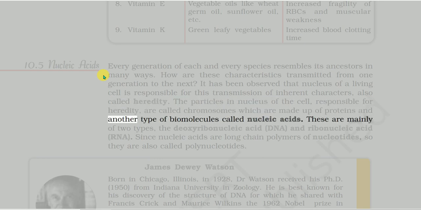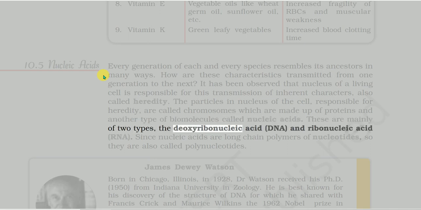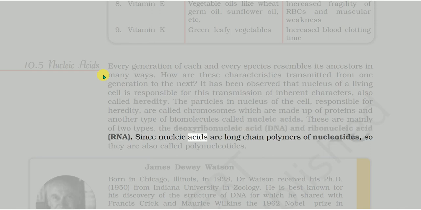These are mainly of two types, the deoxyribonucleic acid, DNA, and ribonucleic acid, RNA. Since nucleic acids are long-chain polymers of nucleotides, they are also called polynucleotides. 10.5 Nucleic acids.